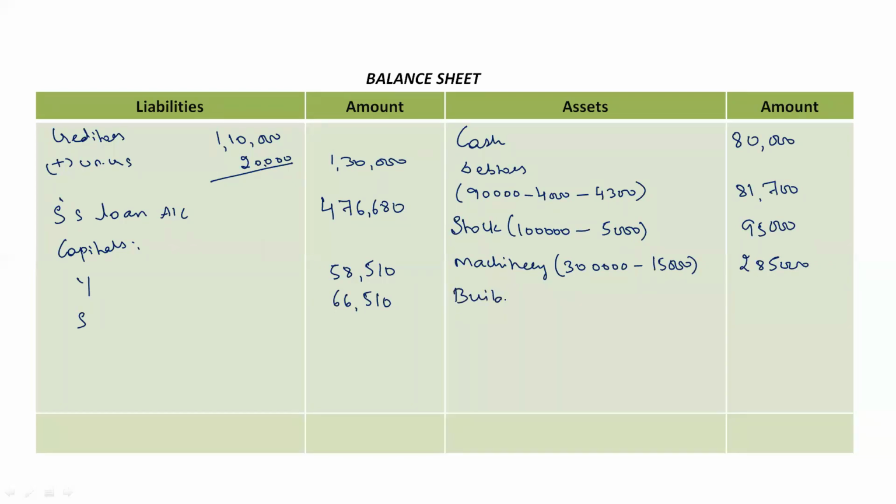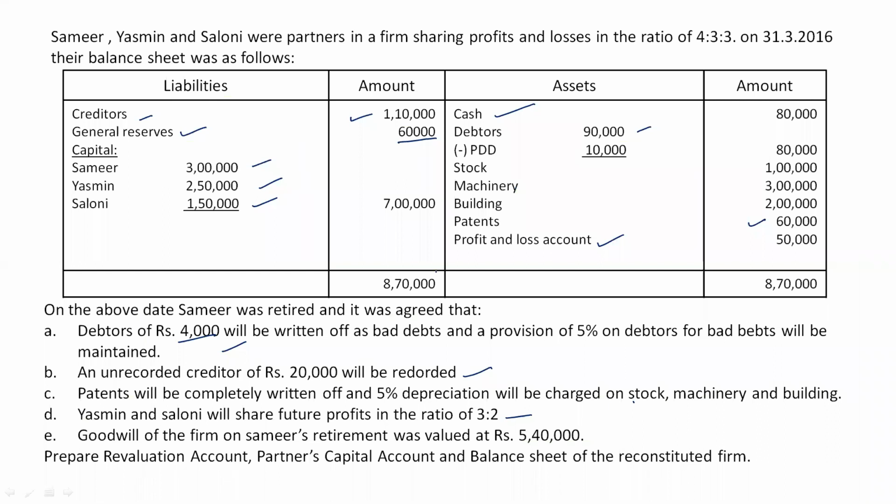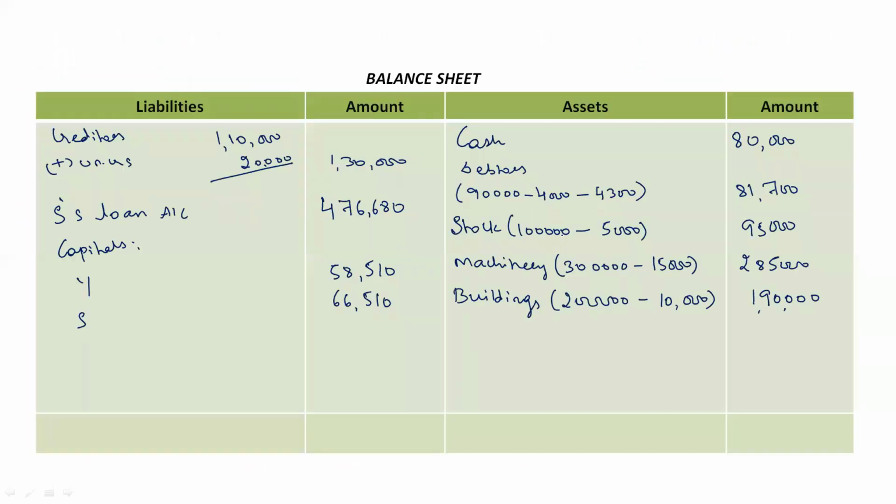Then we have buildings. 2 lakh rupees is the value given in the question. Its depreciation was 10,000 rupees. Now the value of buildings is 1,90,000 rupees. Clear? Now check once with the balance sheet. Then we have patents. Patents were completely written off, so they don't have any value here. The value will be nil, and the profit and loss account we have already transferred among the partners, so this will not be recorded. You can mention patents and just put the value as nil, because they don't have any value now, right?